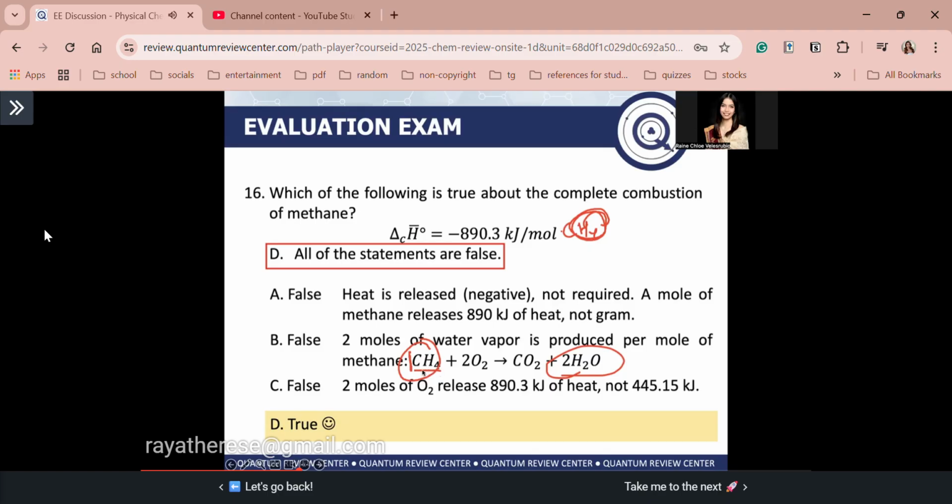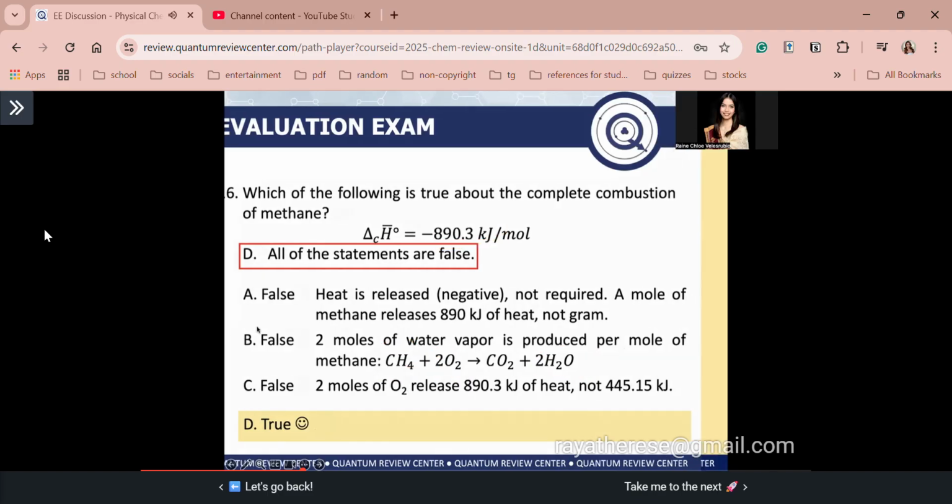Lastly, for letter C, sabi, a 445.15 kilojoules of heat is released, accompanying the consumption of 2 moles of O2. Oh, guys, hindi 445.15. Okay? So, for 2 moles of O2, guys, that releases 890.3 kilojoules of heat. Gets? Okay? Bakit? Oh, for 1 mole of methane, di ba? Plus 2 moles of O2, you release 890.3 kilojoules of heat. Gets? So, meaning, guys, in order for you to burn 1 mole of CH4, kailangan mo din mag-add ng 2 moles of O2 para makapag-release ka ng negative 890.3 kilojoules of heat. So, mali ang 445.15. So, the answer is letter D. All of the statements are false.